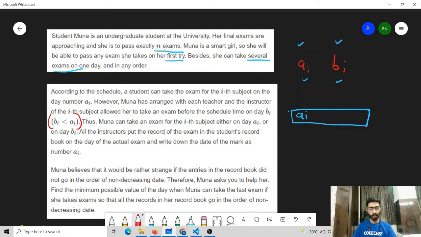One more condition that we have to satisfy is that the dates that are noted down in the register should be in non-decreasing order. That is, the values of AI noted down in the register should be in non-decreasing order. After which we need to find the minimum possible value of the day such that it will be the last day on which Muna gives an exam. Let us have a look at the sample cases so that we can understand the problem in a better way.